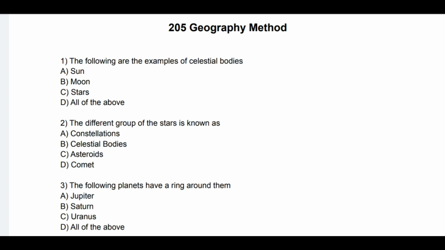Question number 3. The following planets have a ring around them. See the options: A. Jupiter, B. Saturn, C. Uranus and D. All of the above. So correct answer of this question is D. All of the above. So Jupiter, Saturn and Uranus have a ring around them.